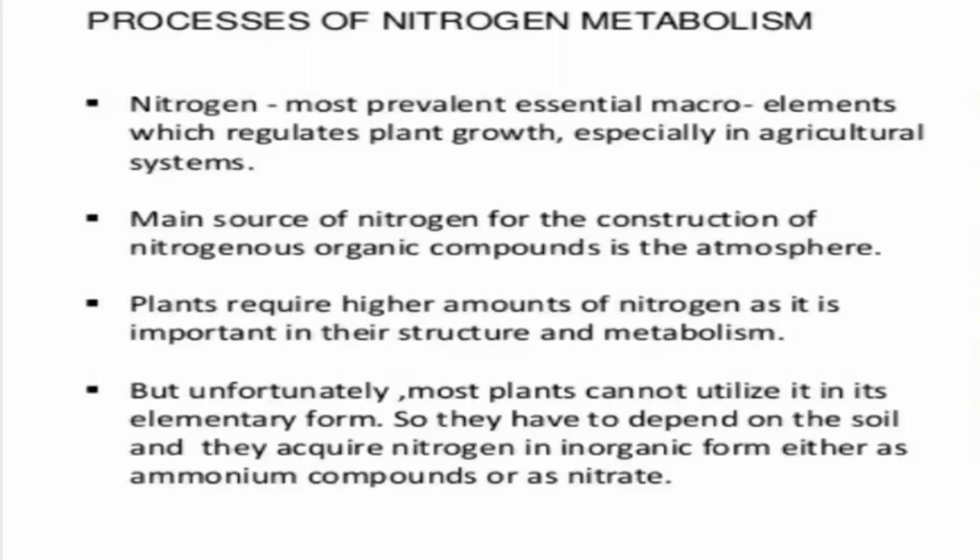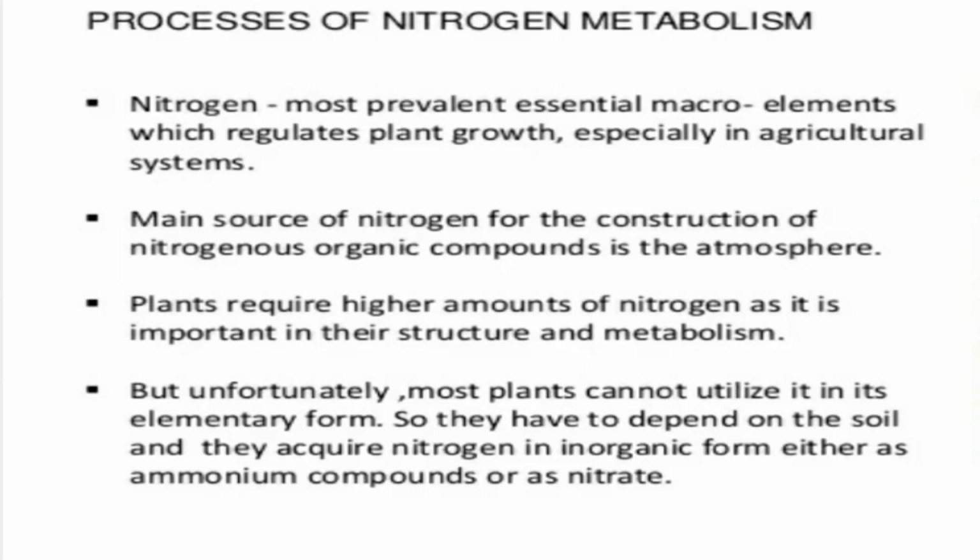Elemental nitrogen is not available to higher plants, but certain prokaryotes, such as blue-green algae and some microorganisms like bacteria, can utilize it. However, higher plants can utilize nitrogen only in combined forms.